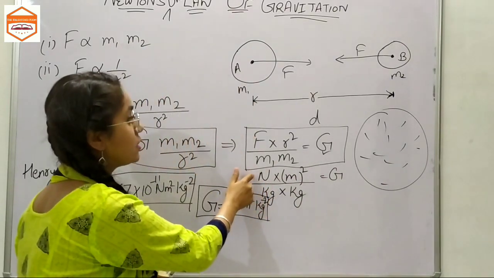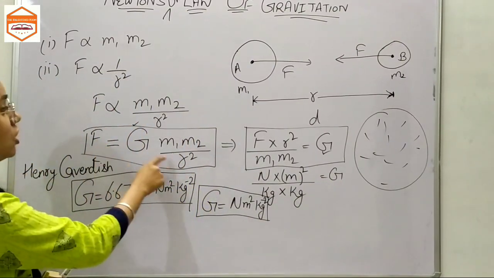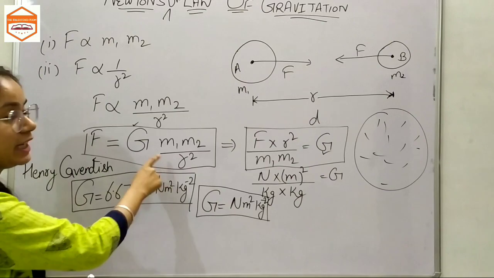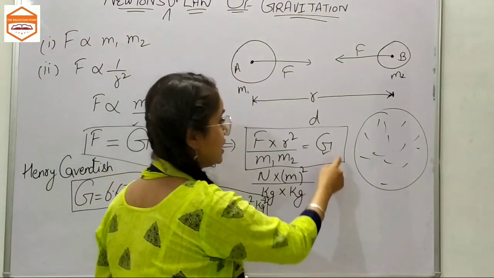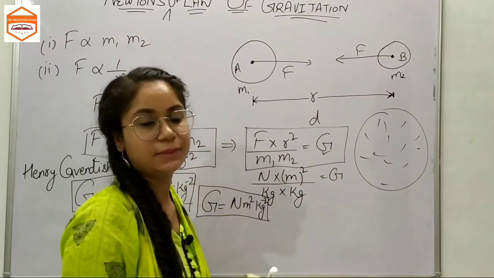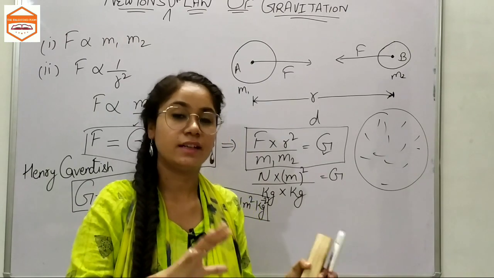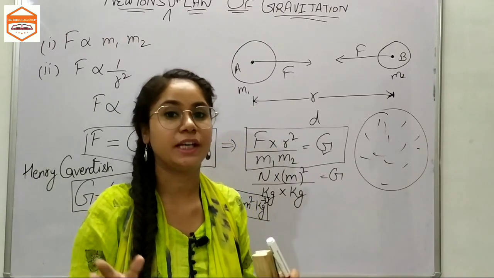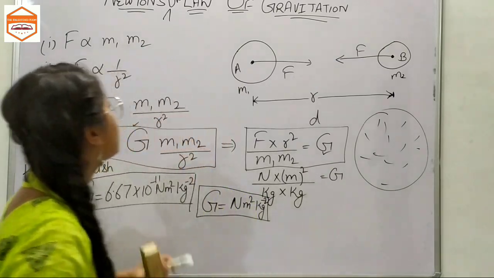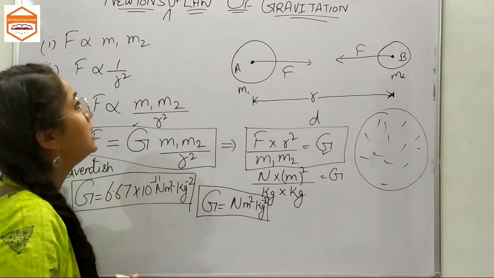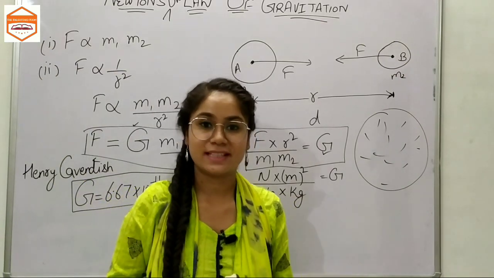That's why it is called the universal gravitational constant, and the reason it is known as the universal law of gravitation is because it is applicable on all terrestrial and celestial bodies. Similarly, this G is the same for all of them in the whole universe. Think about it. So this is all about Newton's universal law of gravitation.